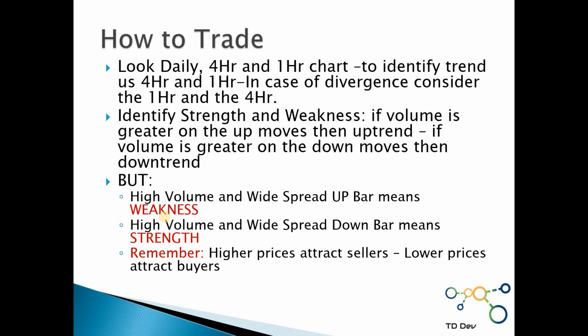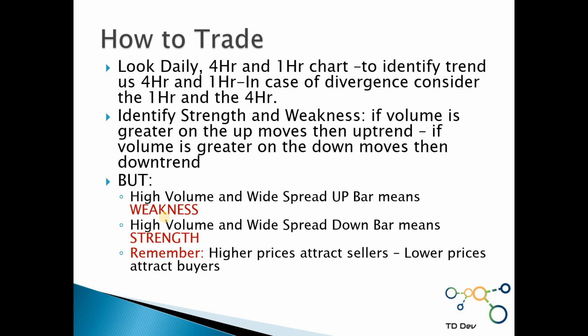Now, how to trade? First, we look at the daily, the 4 hour, the 1 hour charts in order to identify, as we said, the trend. If there is a divergence, we usually use the 1 hour and the 4 hour, meaning that if the daily is going down and the 4 hour is going up and the 1 hour is going up, we will go with the 1 hour and the 4 hour.